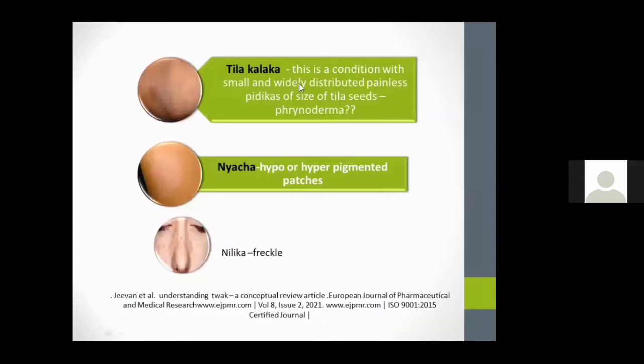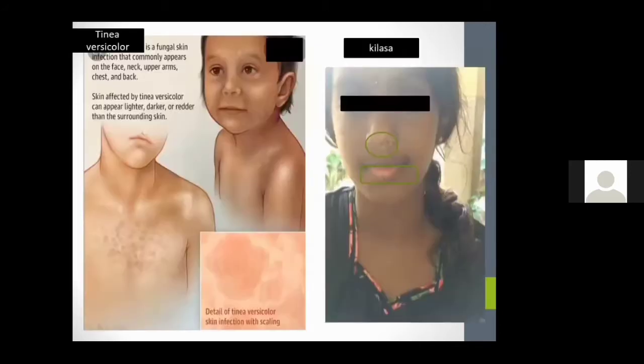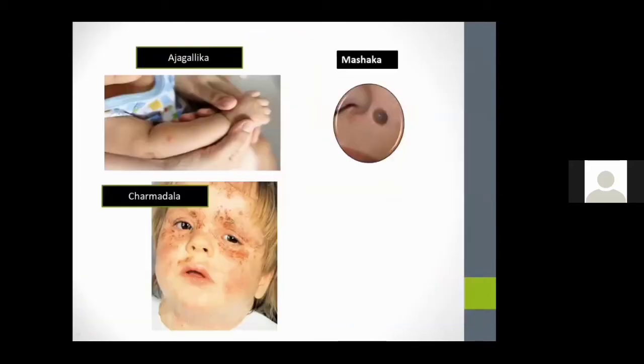Like this condition, Tilakalaka, it will be like this: a condition with small and widely distributed painless pidakas the size of tila seeds. And Nyaccha, like hyperpigmented patches, will be non-elevated patches, non-elevated lesions. Like Tinea versicolor, Kilasa will appear like a patches condition.